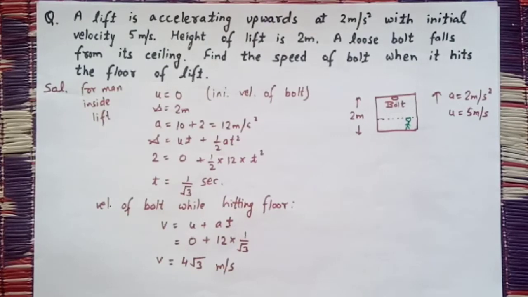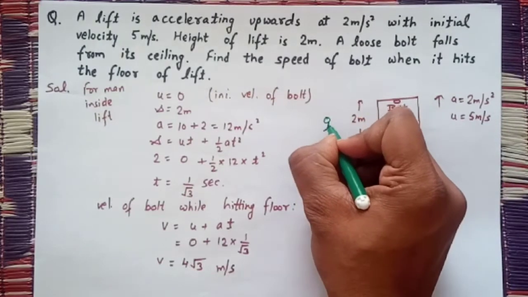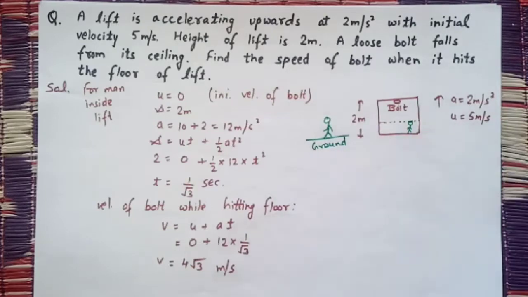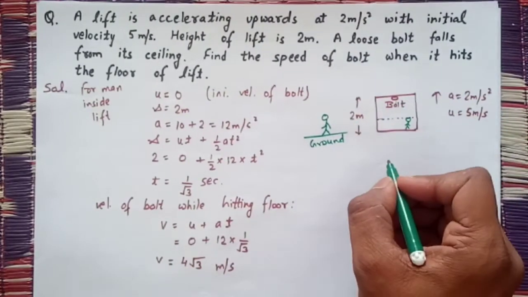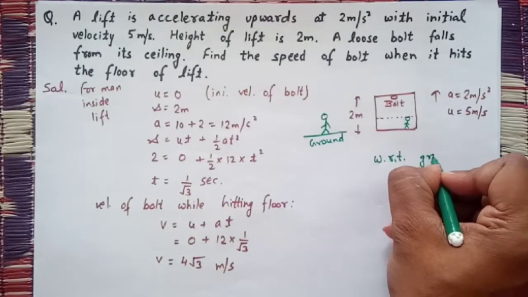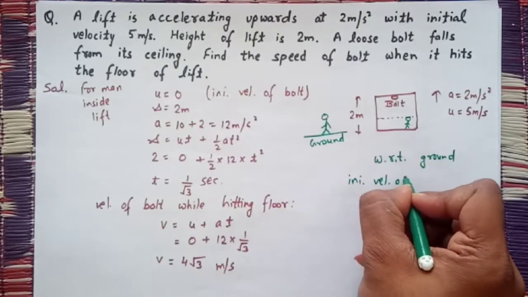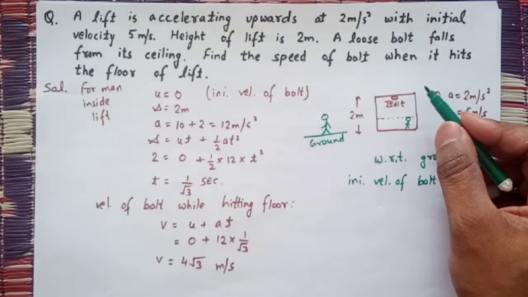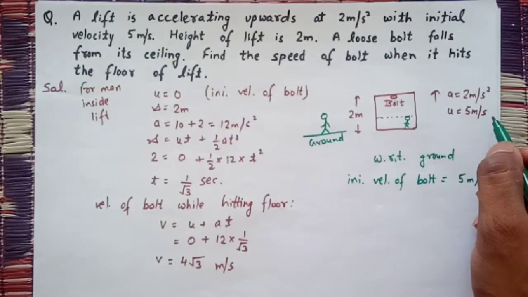Now if I take a man outside the lift on the ground who is observing this bolt, then for that man, with respect to the ground, what is the initial velocity of the bolt? The bolt is moving upwards, so the initial velocity of the bolt will be 5 meter per second, same as the lift.